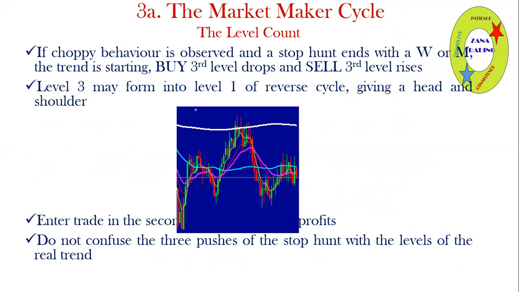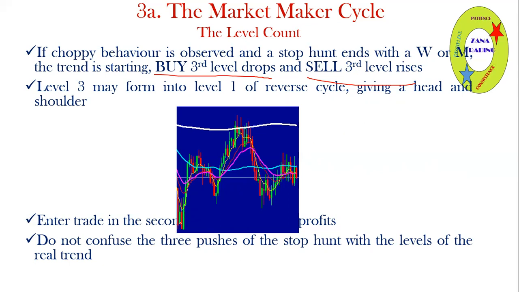There is the choppy behavior observed, and the stop band ends with a W or an M, right? Then you're starting the trend. So we buy third level drops and we sell at third level rises, right? That is very important. Level 3 may form into level 1, giving a head and shoulder formation.